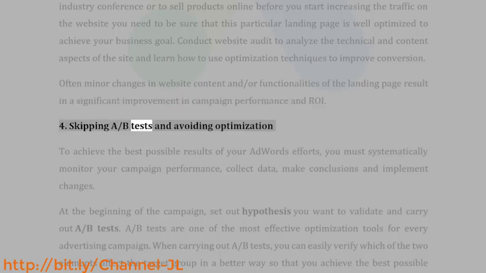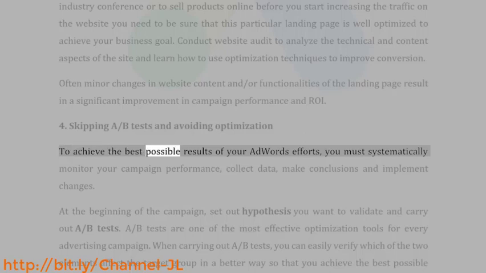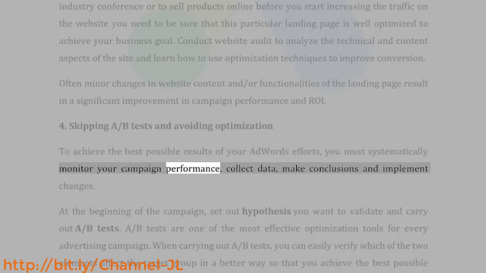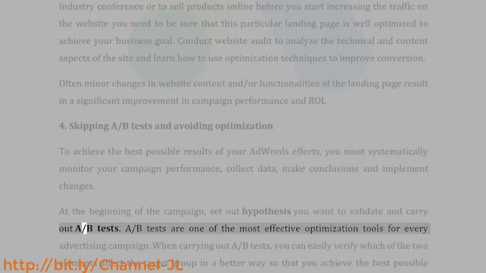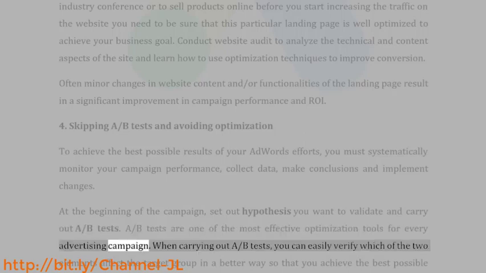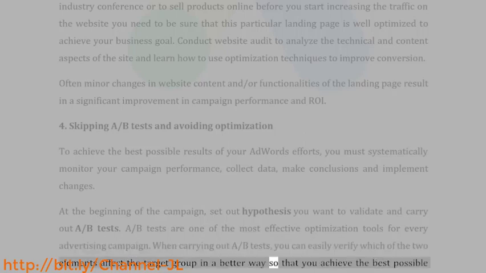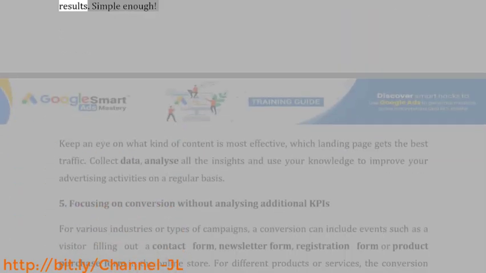4. Skipping A/B tests and avoiding optimization. To achieve the best possible results of your AdWords efforts, you must systematically monitor your campaign performance, collect data, make conclusions, and implement changes. At the beginning of the campaign, set out hypotheses you want to validate and carry out A/B tests. A/B tests are one of the most effective optimization tools for every advertising campaign. When carrying out A/B tests, you can easily verify which of the two elements affect the target group in a better way so that you achieve the best possible results.